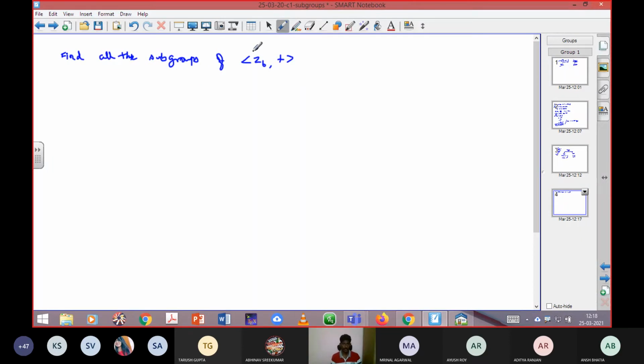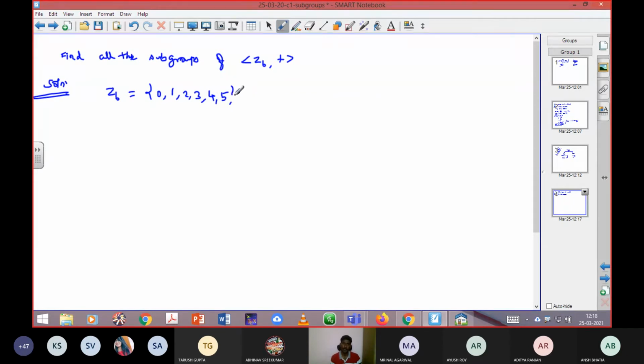Okay. So first, I need to write the solution. Here my task is to determine the subgroups of Z6. First, I need to know what G is, that means the bigger set Z6. So here it starts from 0, and the set ends at 6, right?